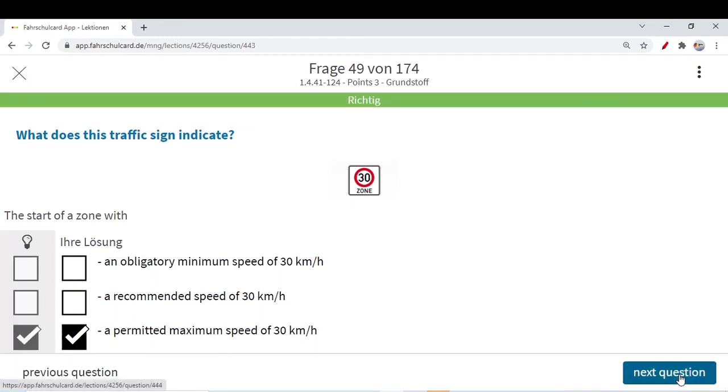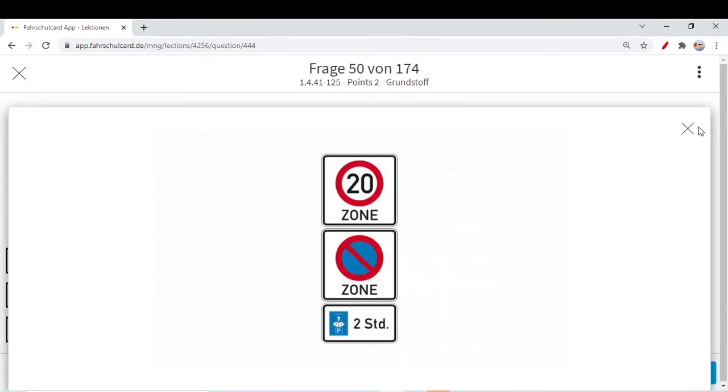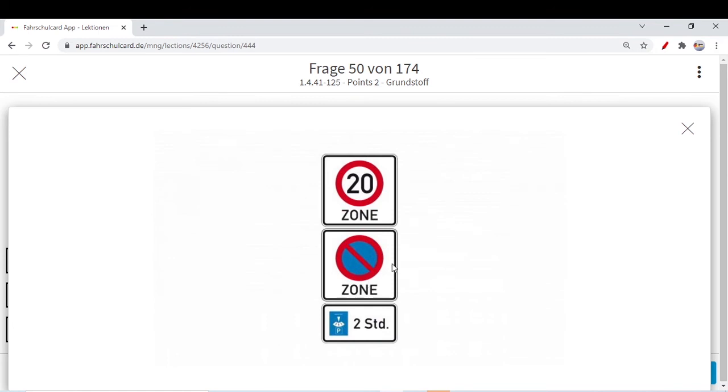Let's go to the next question. A traffic calm commercial zone starts here. So they are saying there is a traffic calm zone, normally for the residents, and you need to drive at a maximum of 20 kilometers per hour. It's starting here, and then we see this sign. We know this sign already from the previous questions. You can stop here for loading, unloading, and boarding passengers in or out, for 3 minutes. And then there is a third sign, which means 2 Stunden, 2 hours you can park here.